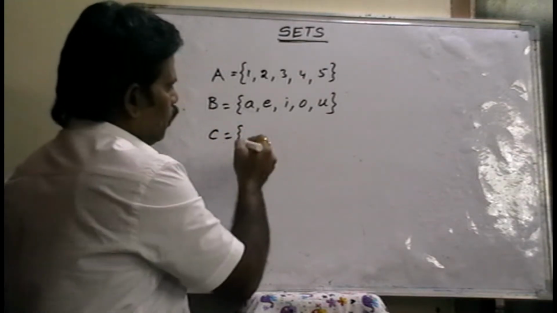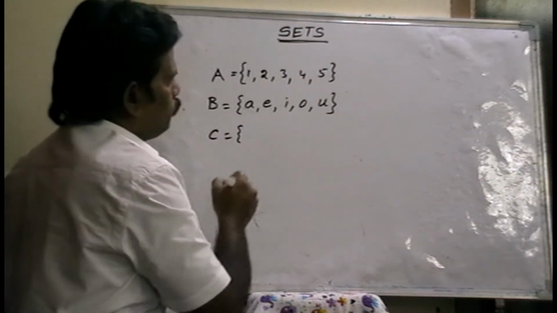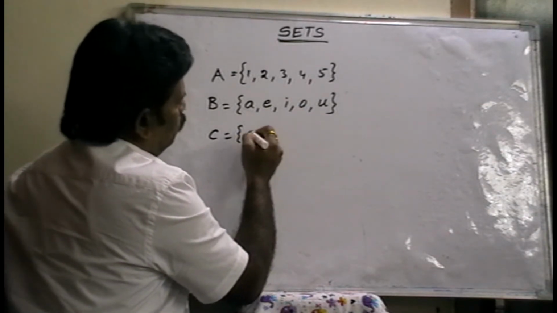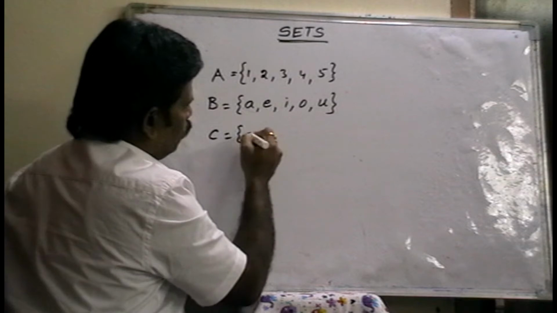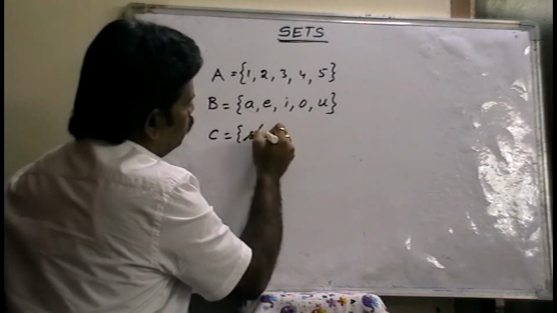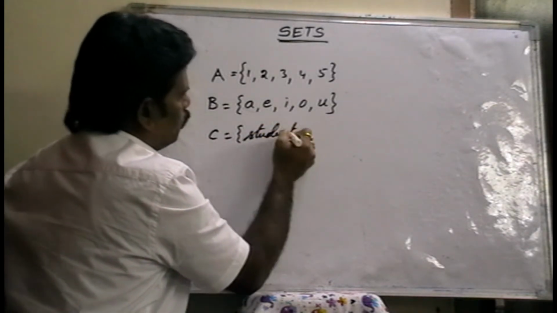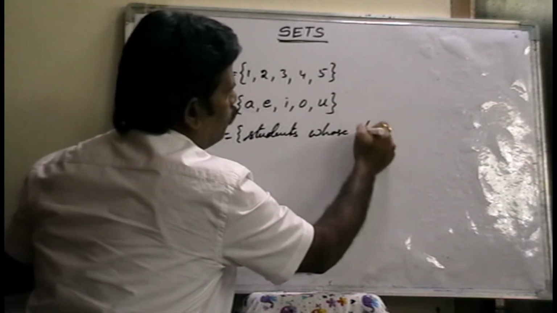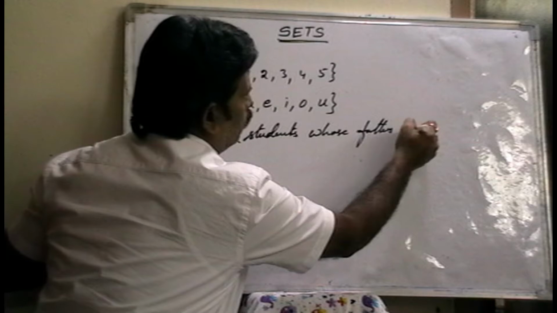In this set, only the elements. C is a set of students, suppose whose fathers are doctors.